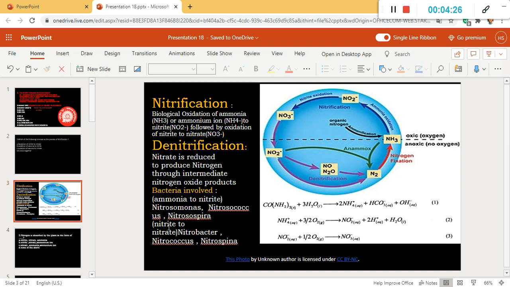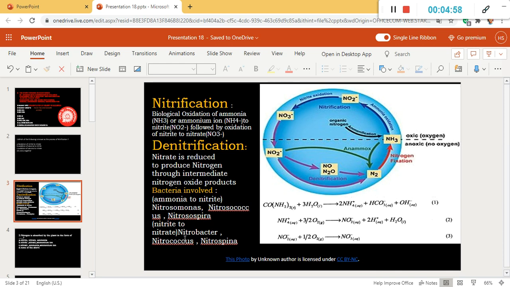The first one is Nitrosomonas, and the second one is Nitrosococcus, and the third one is Nitrosospira. And the other bacteria are for nitrite to nitrate, that is the second phase.